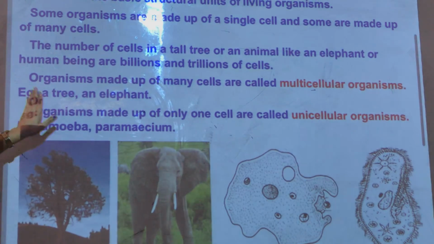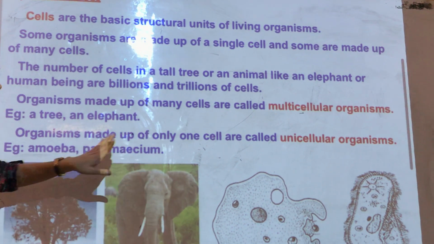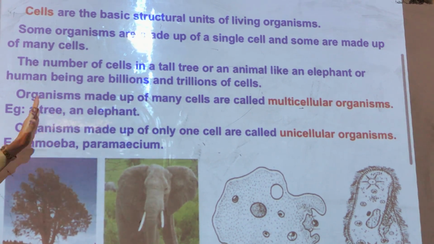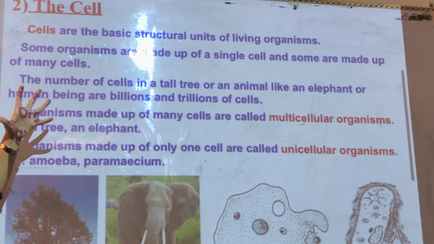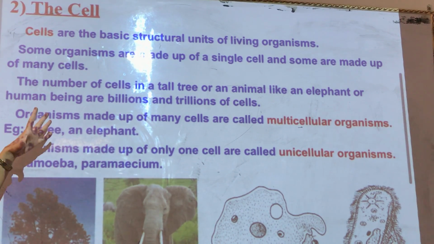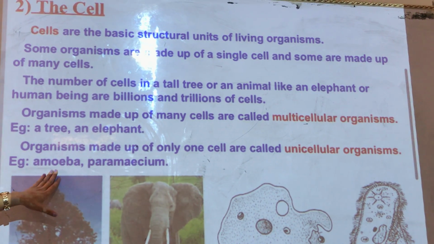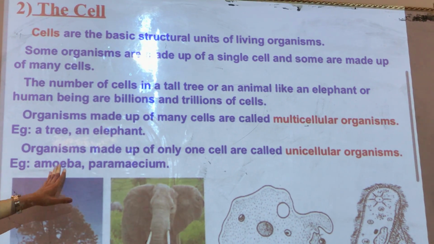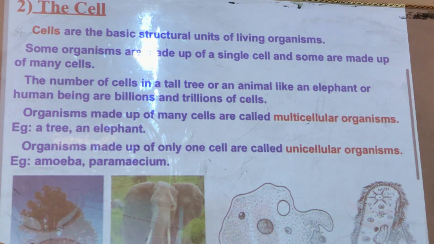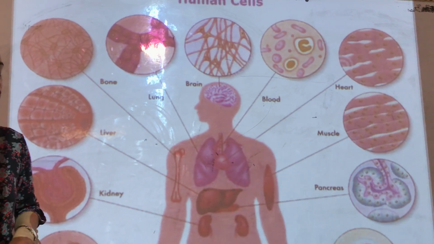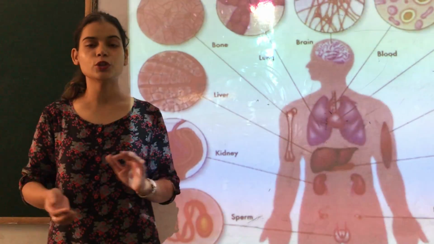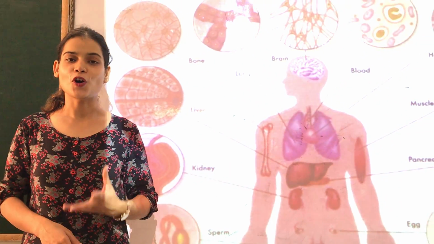You can take the screenshot. Organisms made up of many cells are multicellular, like tree, elephant, ant, rat. They all are multicellular. Organisms which have one cell are called unicellular, like amoeba and paramecium. I hope, children, you have understood today's class. In the next class we will talk about the shape and size of cells.